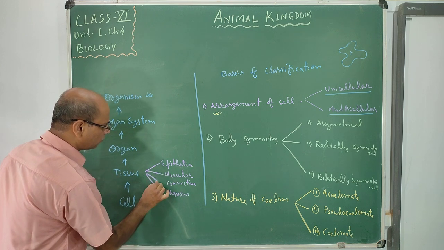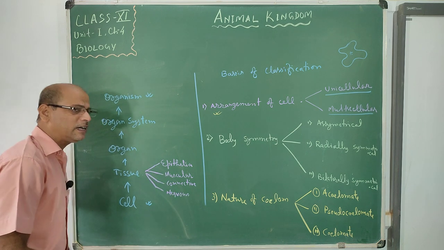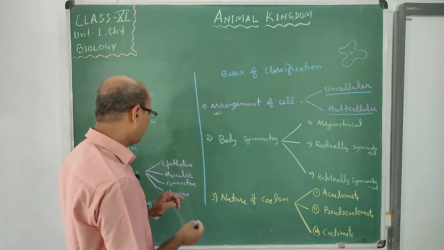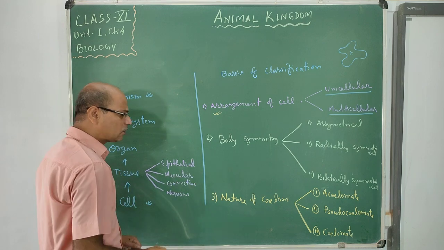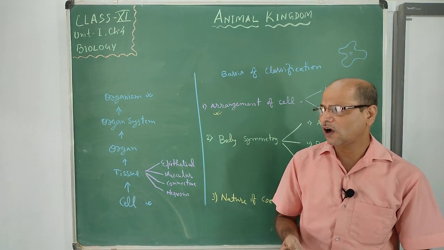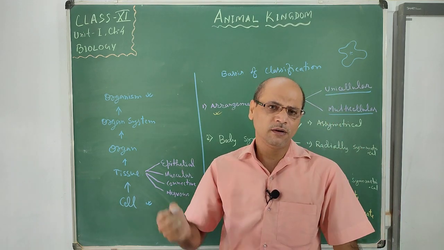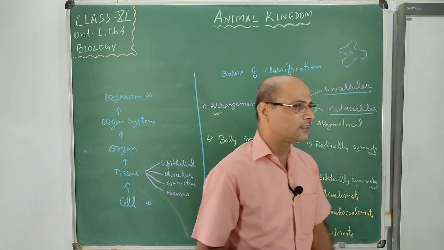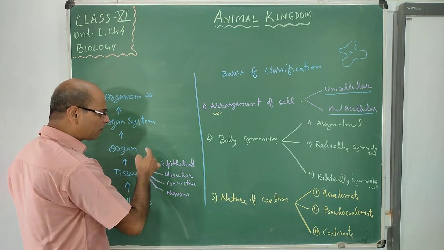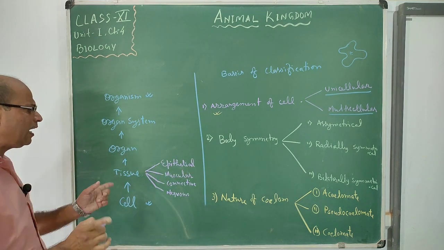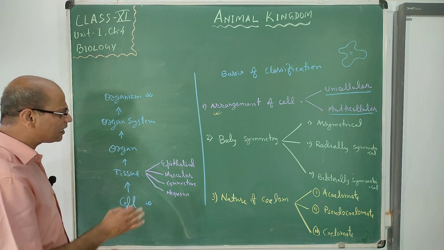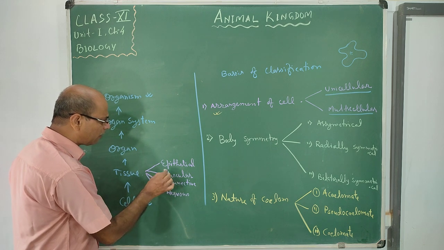4 types of tissue we have in our body. So, epithelial tissue makes the skin or the lining of the body organs or our gut. This is the epithelial tissue, which is protective in nature, by making the outer skin as well as the lining of the different organs or body parts.